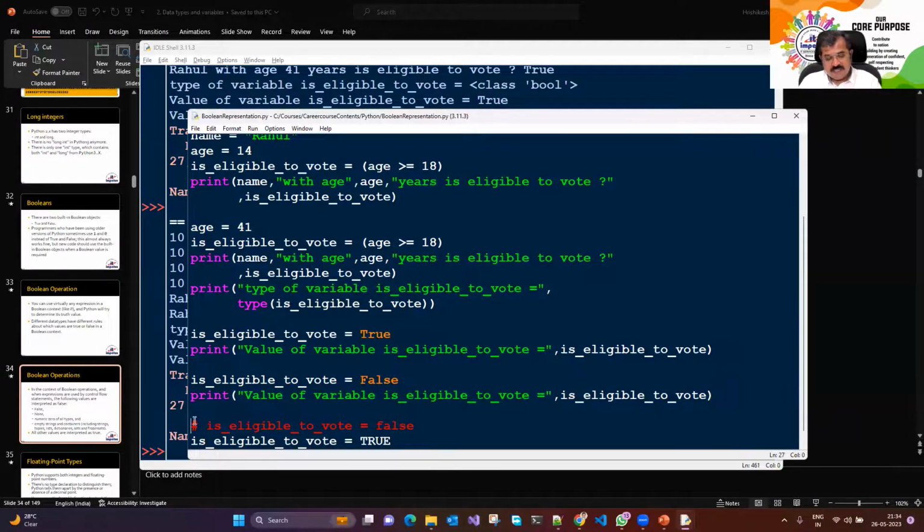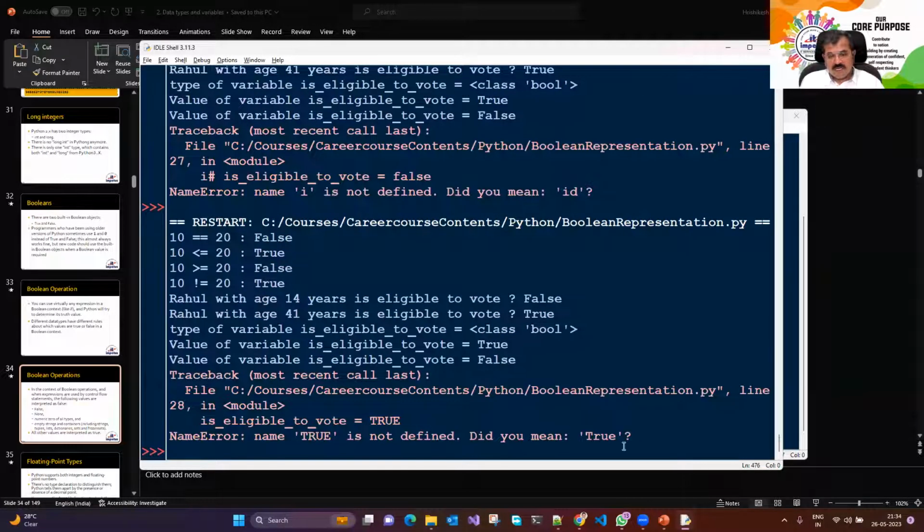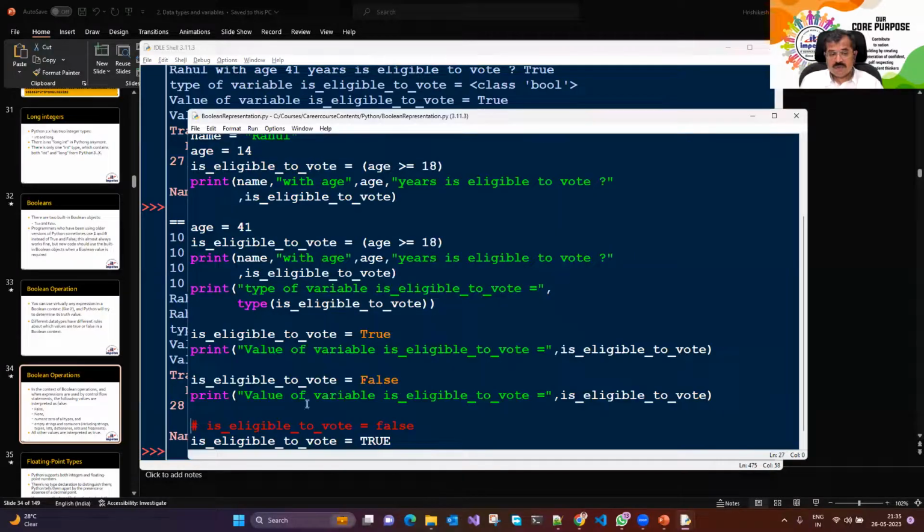I say compilation F5. Now it says, did you mean TRUE? Was this what you wanted to write? The interpreter is smart. Okay, the name error: name true is not defined. I don't know anything as TRUE in uppercase. That means it is case sensitive. It says, did you want TRUE like this?